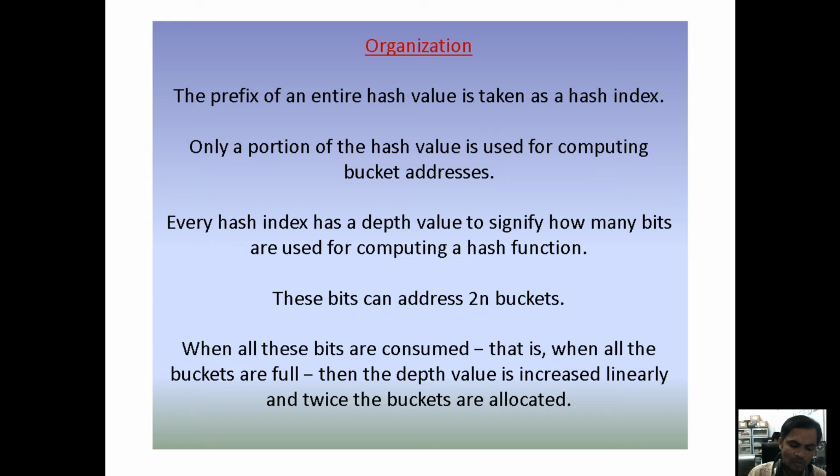Now 2 to the power of 1 is 2, 2 into 0 is 0, 2 square is 4, 4 into 0 is 0, 2 to the power of 3 is 8, 8 into 1. Means for the decimal value 8, when you are converting it into binary format, we get 1 0 0 0.